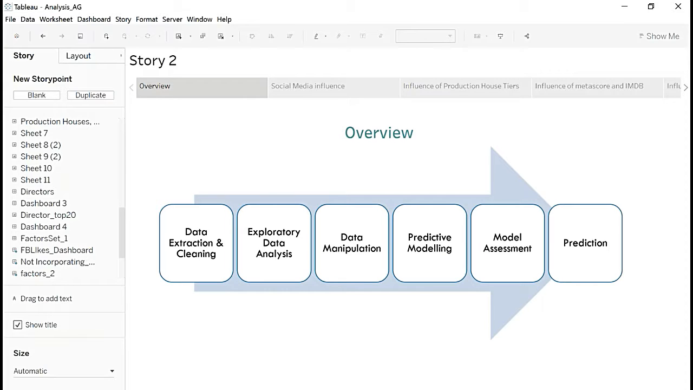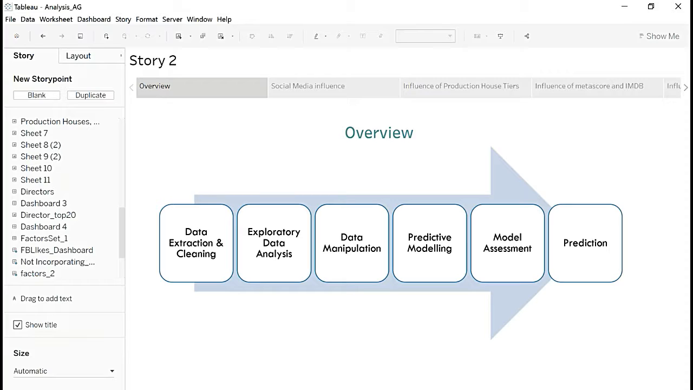So this is the storyboard that we're looking at, and these are the steps we followed. We went about data extraction and cleaning, exploratory data analysis. We then did data manipulation because there were a couple of variables which were not the best and needed to be cleaned. We then went into predictive modeling. Finally, we assessed the model and then came up with a prediction. Let me just talk about each of the steps in brief.